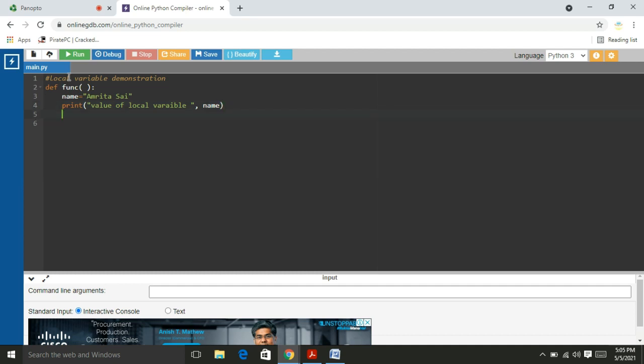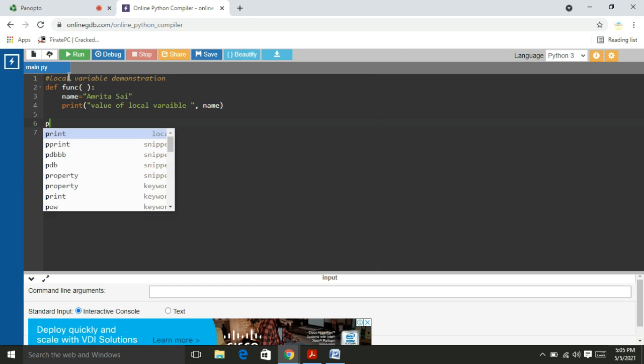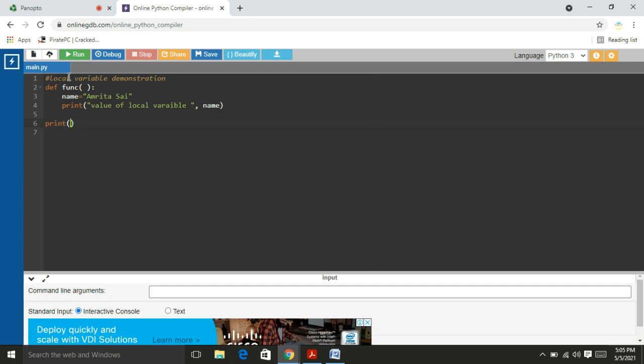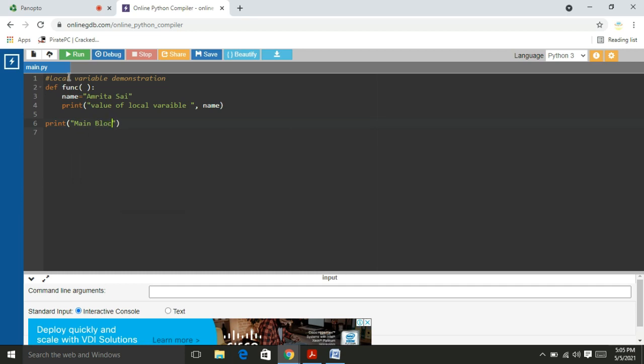We know that this is the function, a programming block. Now we are out of the function, which means we are in the main block. Now I call the function.